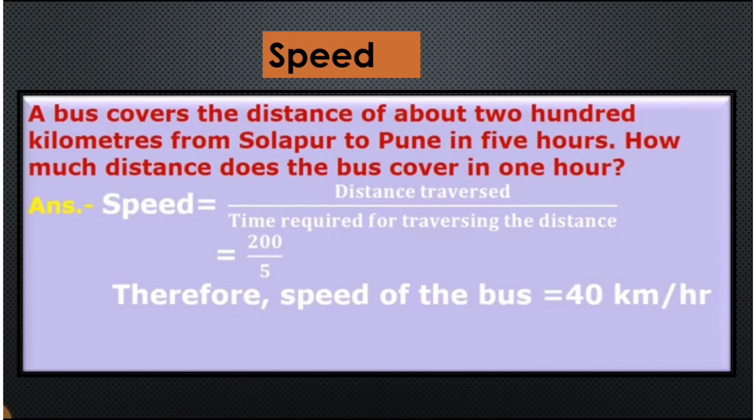Now on the screen, if you see, there is a numerical. A bus covers the distance of about 200 kilometers from Solapur to Pune in 5 hours. How much distance does the bus cover in 1 hour? Now here you have to calculate the speed. Distance was 200 kilometers and the time required was 5 hours. If you divide 200 by 5, we get the answer as 40. So from here we can calculate that the speed of the bus is 40 km per hour. Kilometer per hour is the unit.